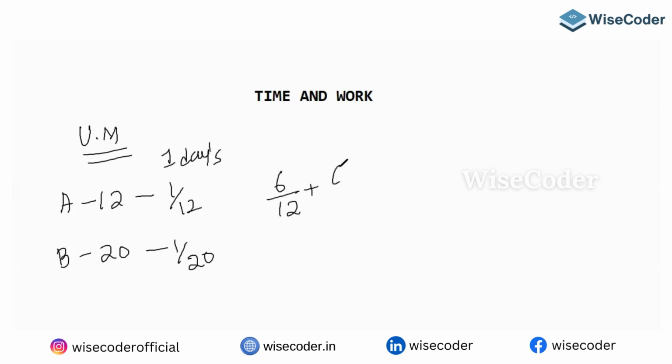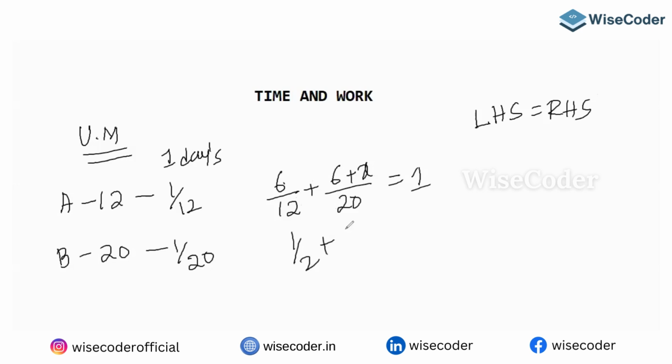In these 6 days B also worked. After 6 days A left, so the remaining number of days is X, which I don't know. Guys, don't take the LCM and don't trouble yourself. Simple, the basic school method: LHS equals RHS. Everybody knows my RHS is 1. So LHS must be 1, and 6 by 12 means what?